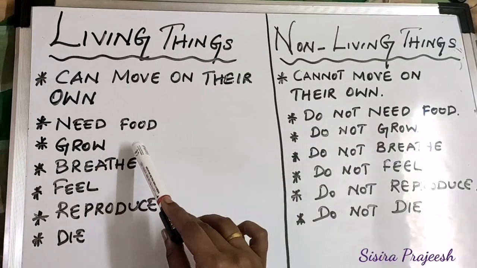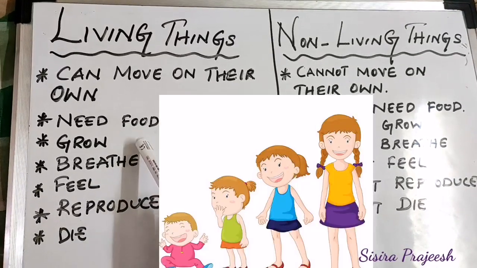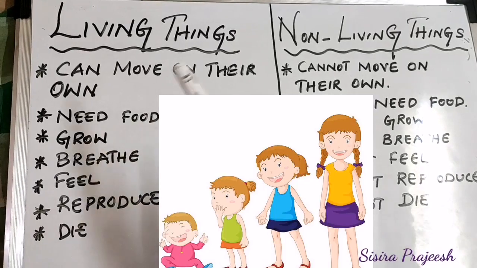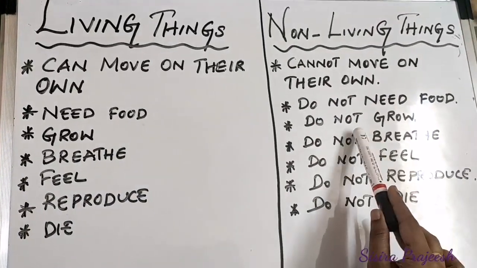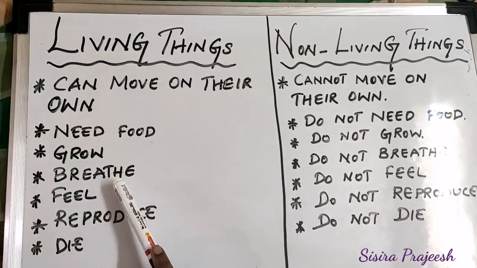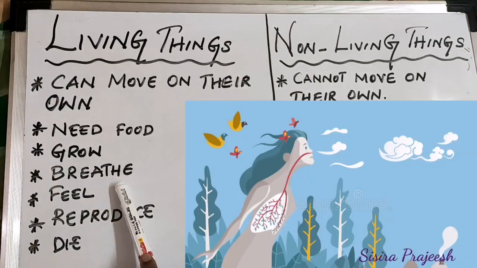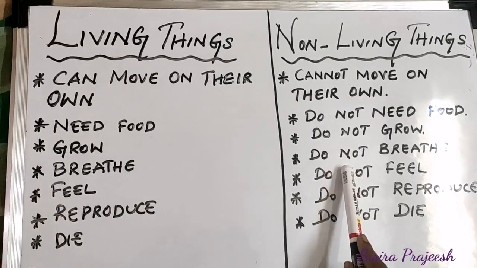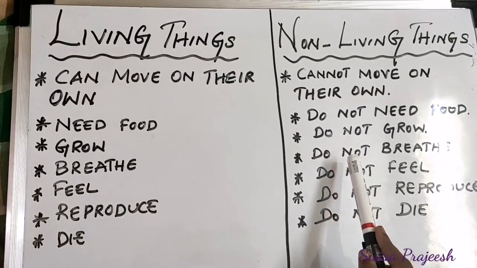The third point is living things grow. As your age increases, you can see the growth of your body, yes. But when we consider non-living things, it never grows. Next, living things can breathe. Without breathing, living things cannot survive in this world. But non-living things do not breathe.